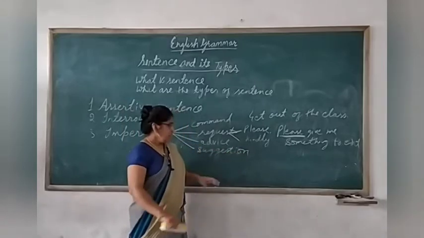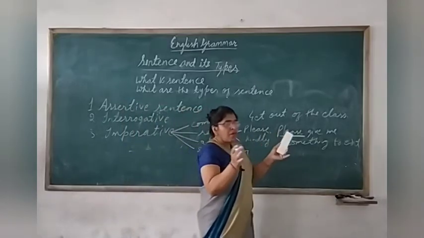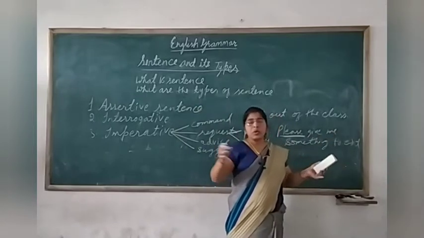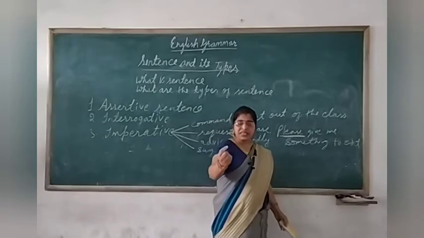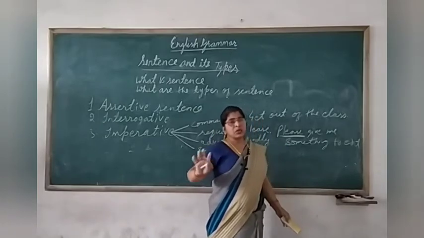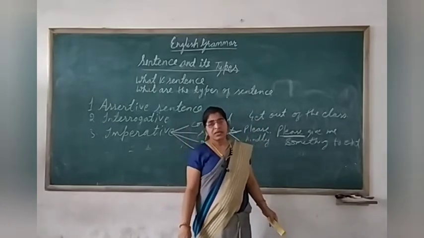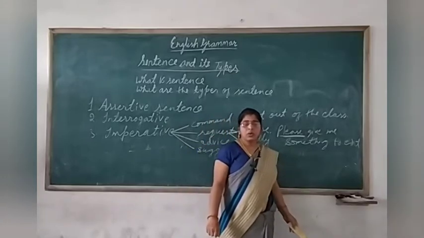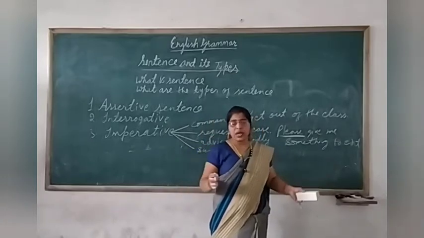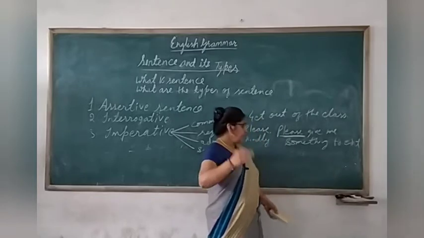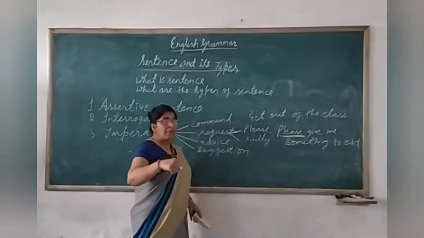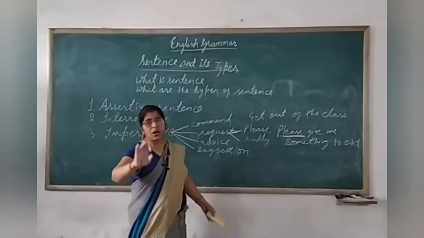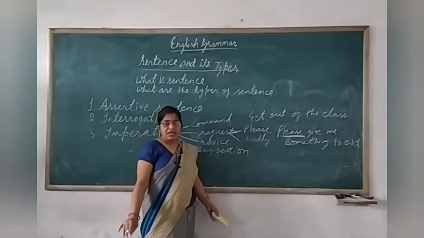Okay, so now let's go to the next, that is suggestion. Suggestion means what? It is the opinion of everybody. Suppose that in the class you people don't want to study. If one person says, ma'am, don't teach today, we are not in the mood to study, ma'am will not listen to you. And if you all unite together and say, let's request ma'am, let's say we will not study today. Clear?